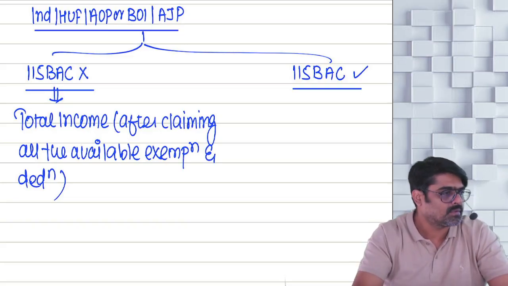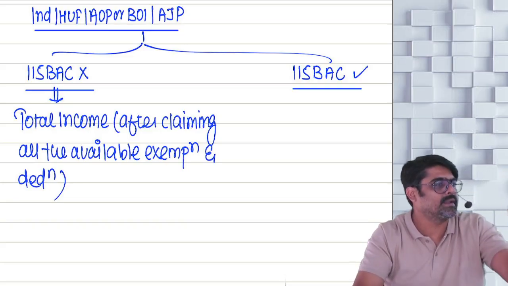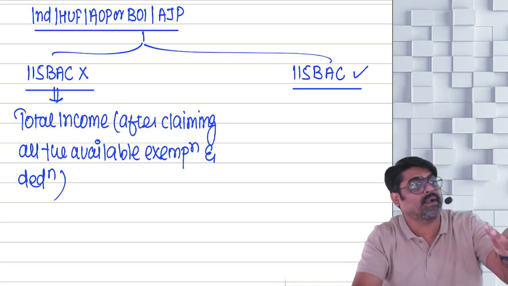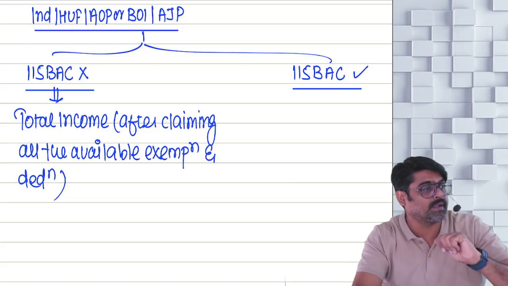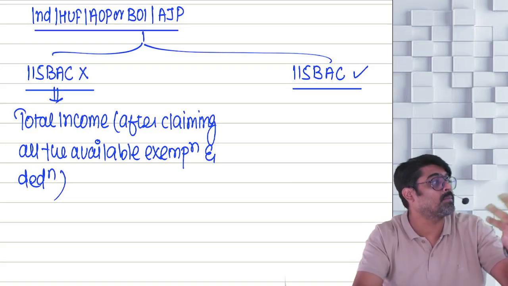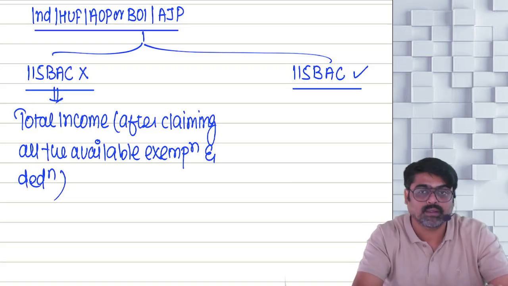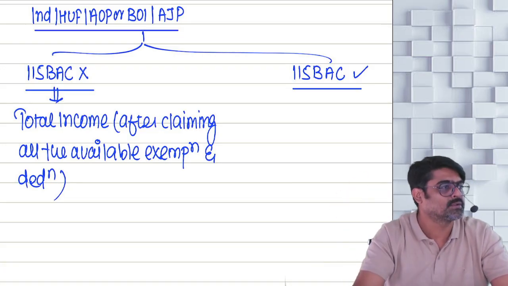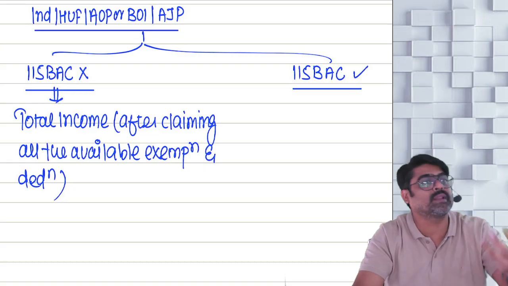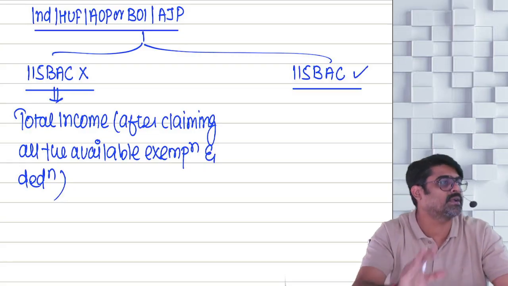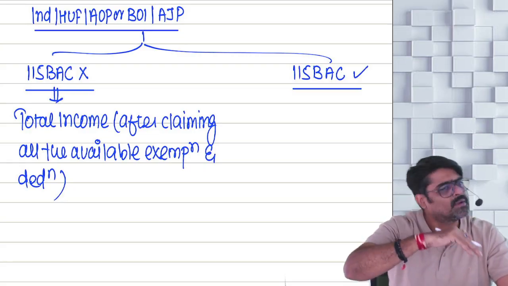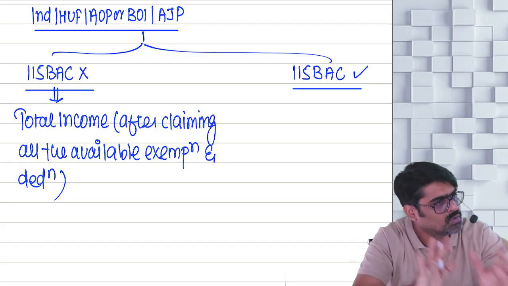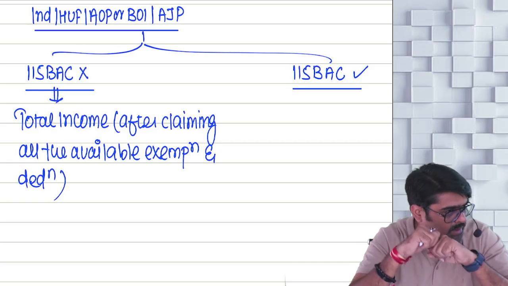Hello? Under the head salary, claim all the 3 deductions. Under the head house property, claim both the deductions, whether property is LOP or SOP. Under the head PGBP also, claim all the deductions. Yes or no? Chapter 6A deductions, all the exemptions like HRA exemption, 10(5) exemption. All the available exemptions and deductions are allowed. You claim them and calculate your total income.